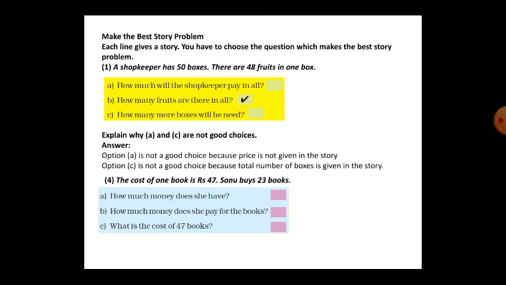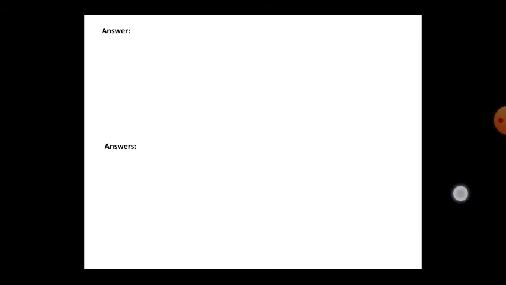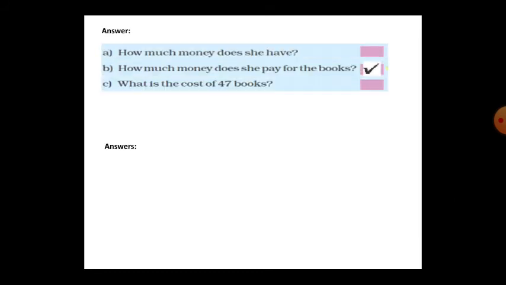The cost of one book is 47. Sonu buys 23 books. So what is here? First question is wrong. What is the cost of 47 books? Here only the cost of one book is given. They are asking about Sonu buying 23 books. So your second question, B, is the correct option. How much money does she pay for the books?